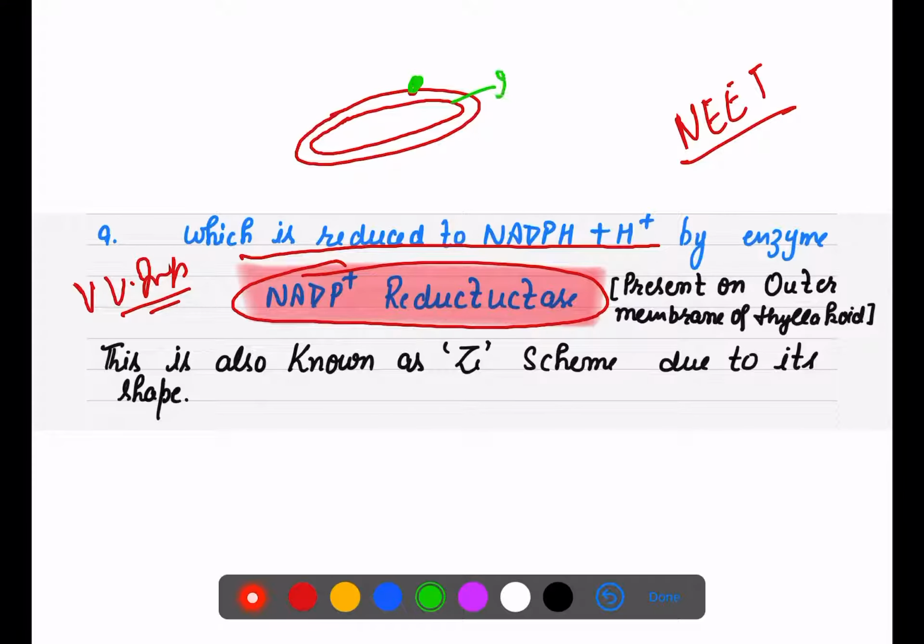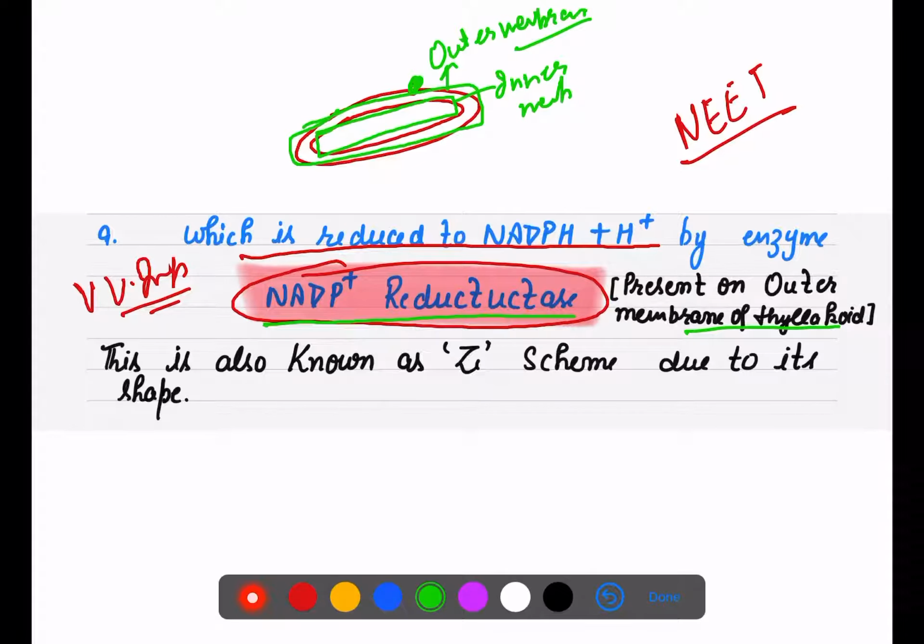This is the inner membrane, right? This is the inner membrane and this is the outer membrane. And on the outer membrane of thylakoid, there is... this is thylakoid. Don't mark it as the chloroplast. This is thylakoid. So this enzyme is present on the outer membrane of thylakoid.